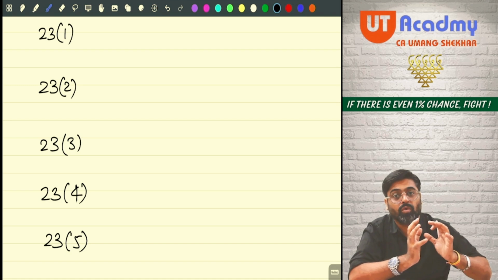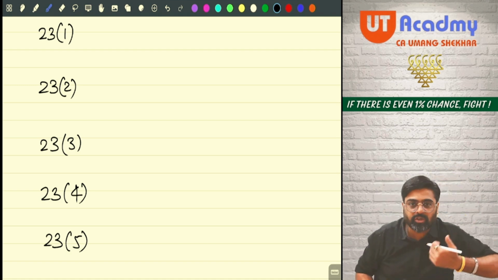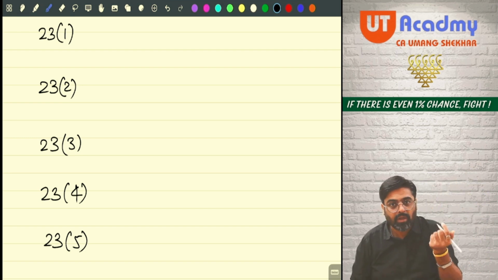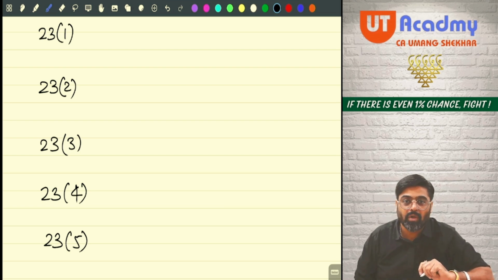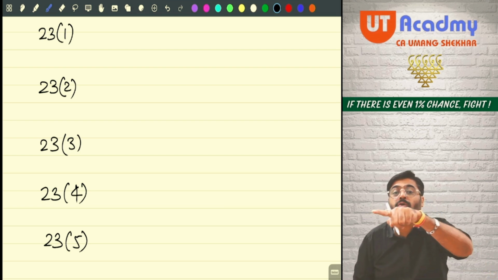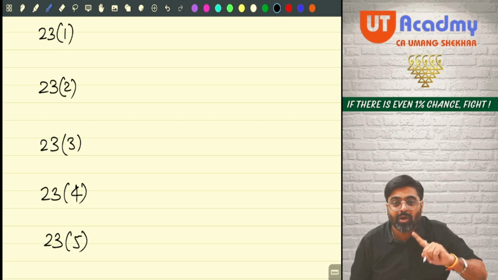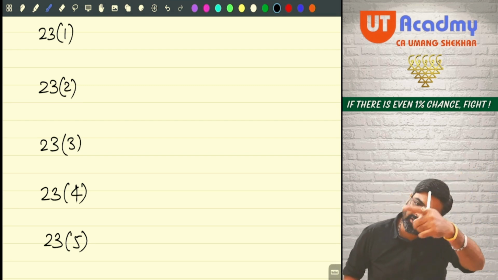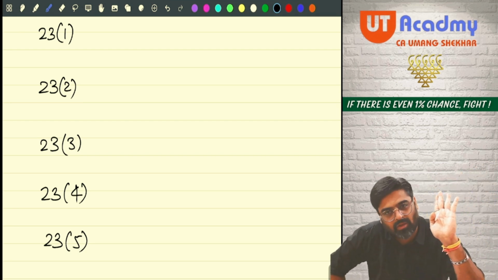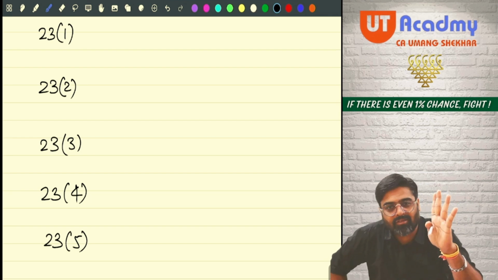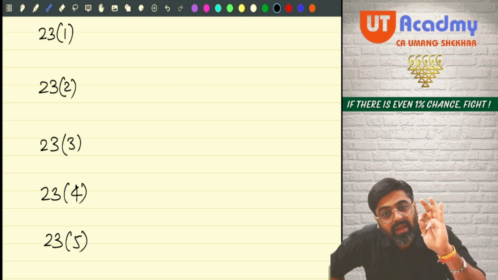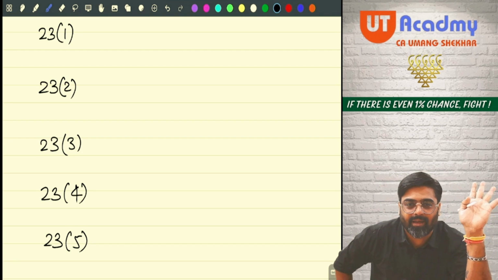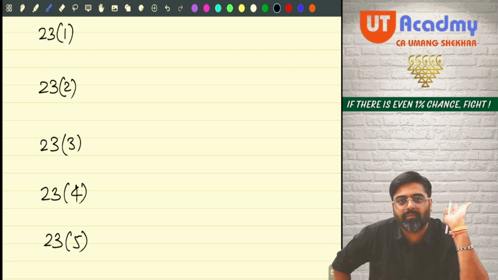So first I will have to categorize my house property into these 5 parts. So whatever property which I have brought under this head, either that property will come in 23.1 or it will come in 23.2 or it will come to 23.3 or it will come to 23.4 or it will come to 23.5. There cannot be any other category. All the categories are covered. Whatever property you will be having, give me the example. We will be classifying any single property into these 5 categories only. There is no other category other than this. All the possible categories are covered.